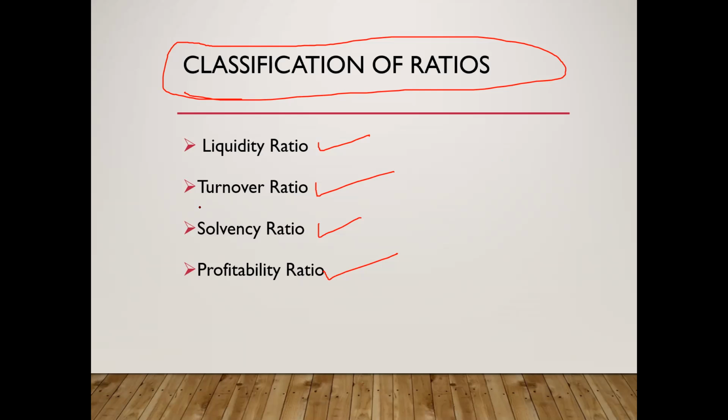Then the second one, that is turnover ratio. What is this turnover ratio? These are also called efficiency ratios. They indicate how efficiently assets are being managed. Why is turnover ratio used? It indicates how efficiently assets are being managed. Clear? That is what turnover ratio is. How do you calculate turnover ratio?